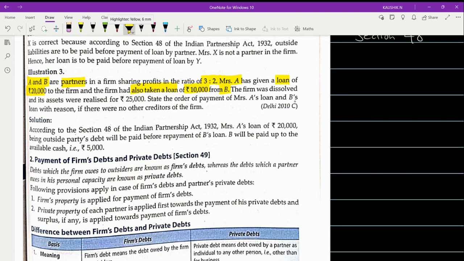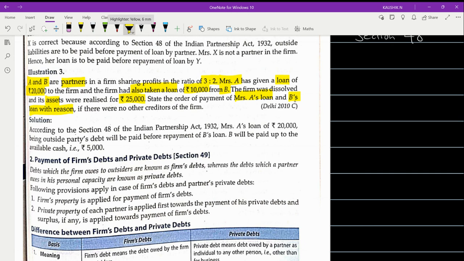The firm was dissolved and the assets were realized. So when dissolution takes place, obviously you'll sell your assets and realization will take place, and it was realized to an extent of rupees 25,000. State the order of payment of Mrs. A's loan and B's loan with reasons.